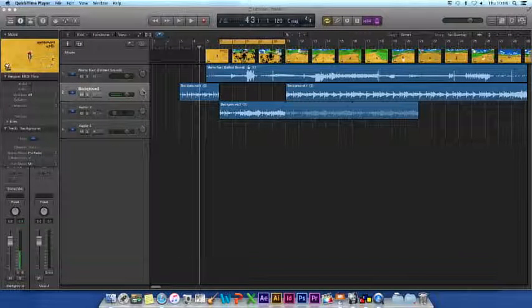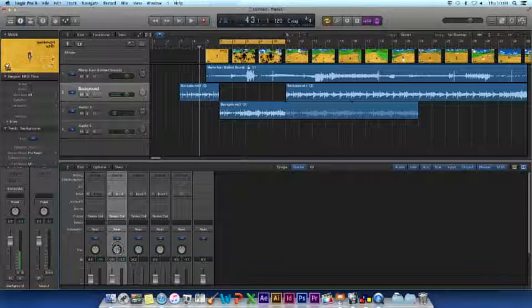To change the pan of a track, you simply select the track and drag the circular button up or down to change the pan, left or right. But this can also be done in the Mixer.